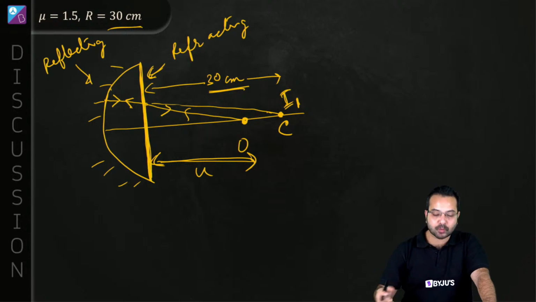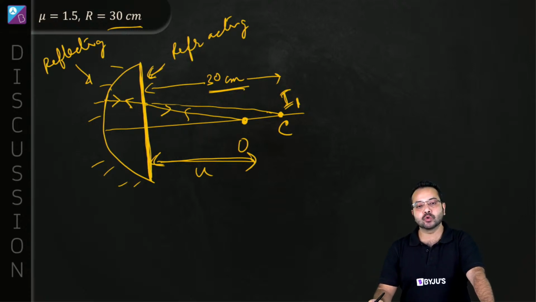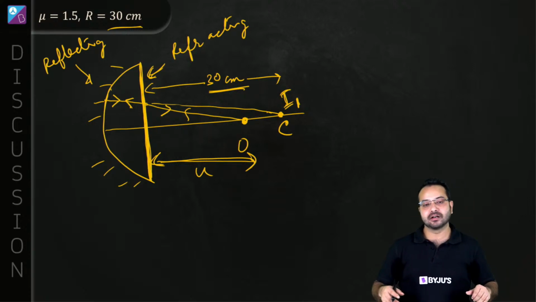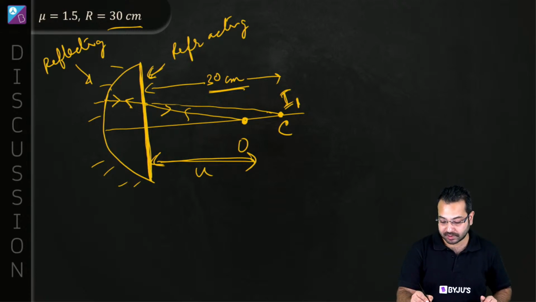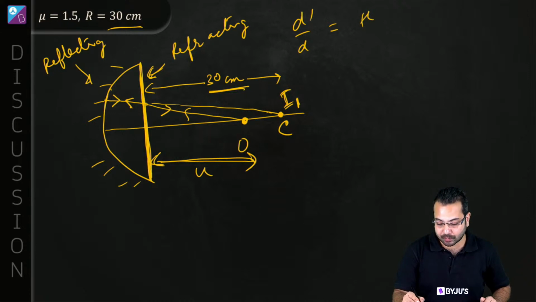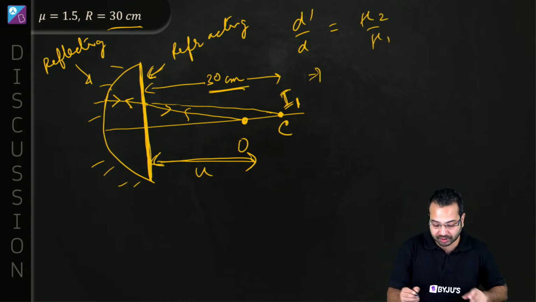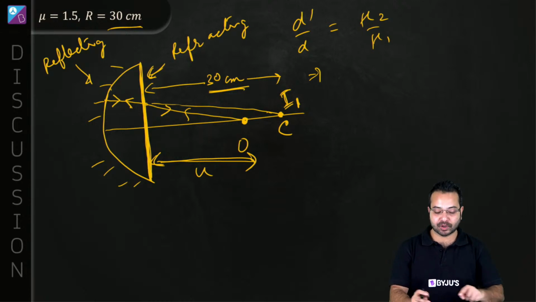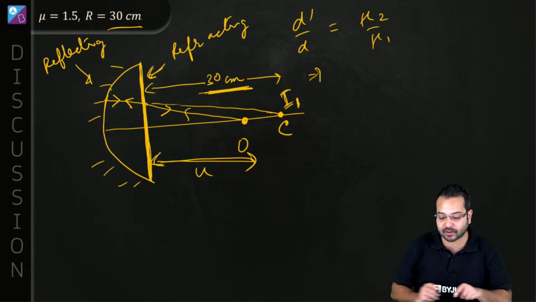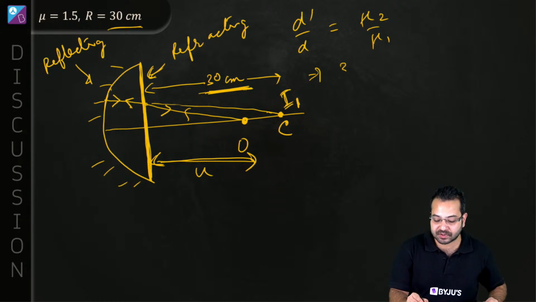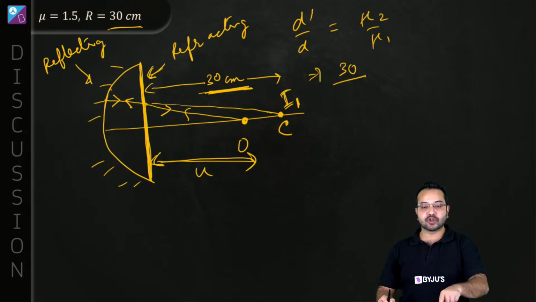Here we can directly use the apparent depth relationship. We are going to say that d prime upon d is equal to mu2 upon mu1. So what is d prime? The image distance from this surface. D prime is 30 centimeter. What is the object distance?